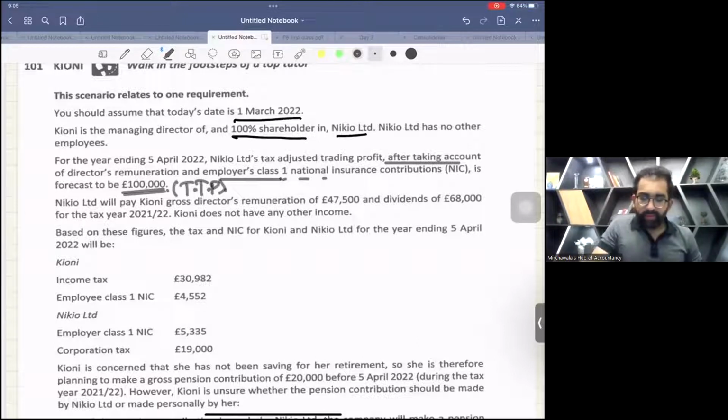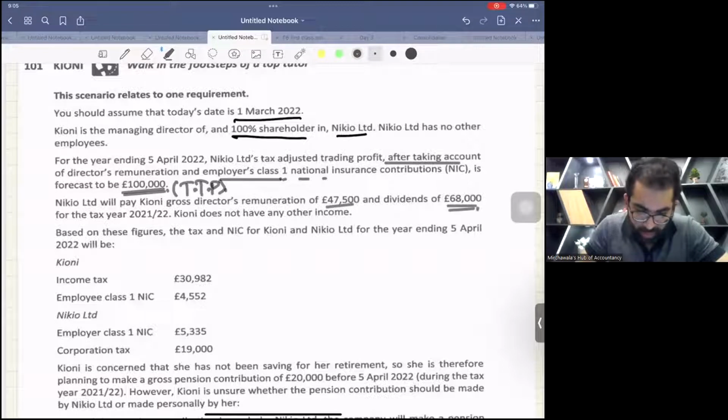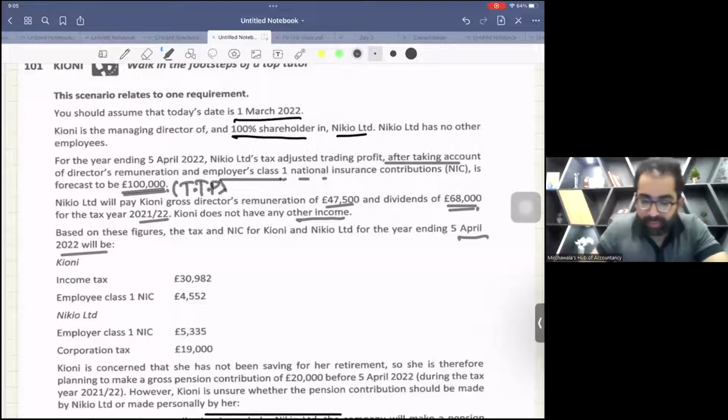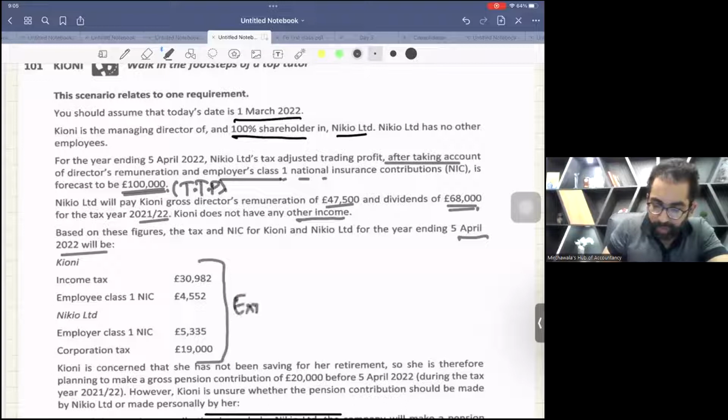Nikio Limited will pay Kioni a gross director remuneration of this and a dividend of this. For the tax year 21-22, Kioni does not have any other income. Based on these figures, calculate the tax and the NICs for the year ending 5th April 2022. Now the good news: this is your existing package, something already done.